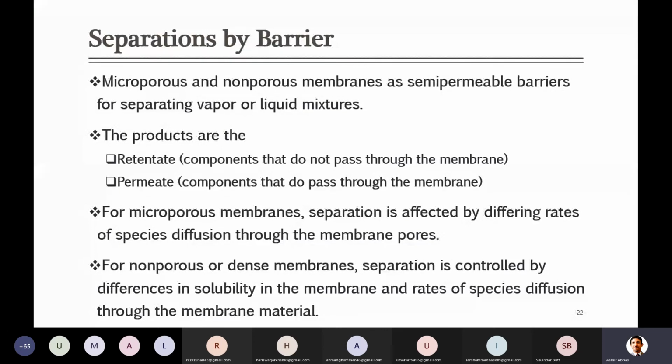So how then will separation take place? It will be through diffusion and solubility of the components through the membrane. Kindly don't confuse this term solubility with something being soluble in water. This solubility is the passage of a component through the membrane material when there are no pores available. How this passage takes place, we will talk about in detail later when we study membranes. But at the moment, just remember that when there is a non-porous or dense membrane, separation is affected by the solubility or diffusion of the components passing through the membrane.